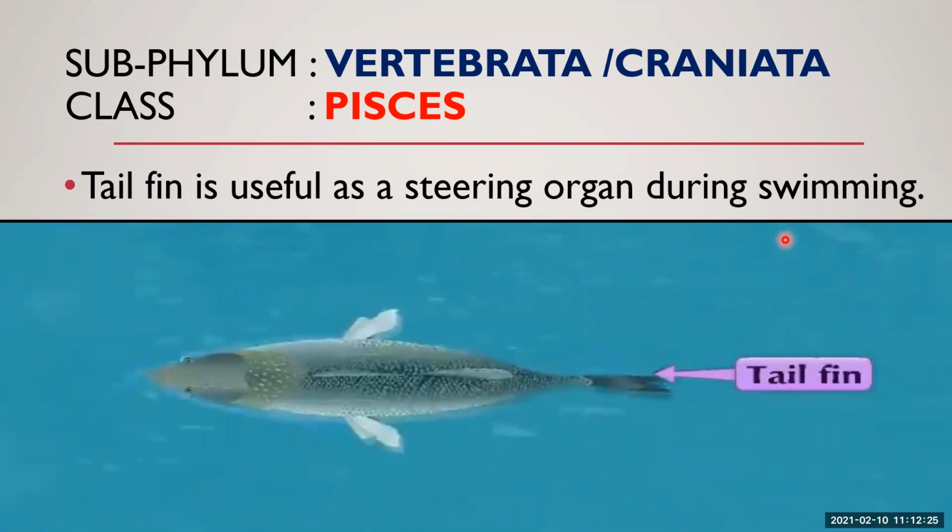You might have seen the four-wheeler. They have a steering, and with the help of the steering we are changing the direction of the vehicle. In the same way here the fish is using its tail fin or caudal fin for changing its direction in the water while swimming. Okay.